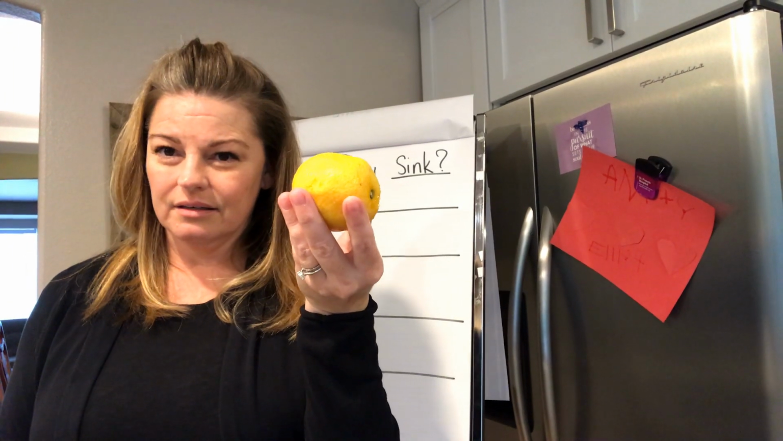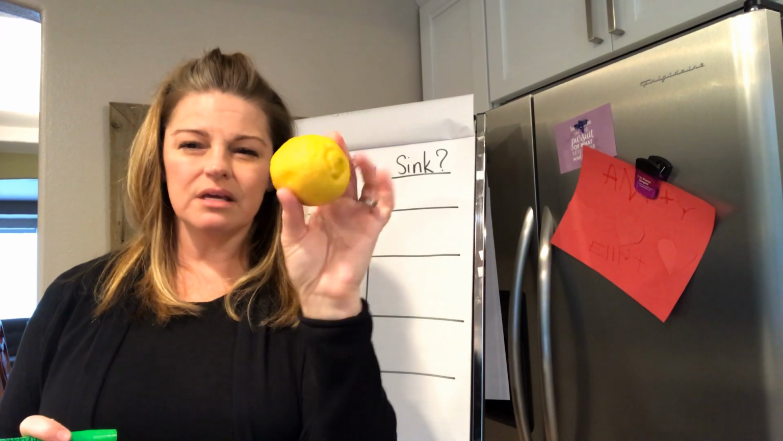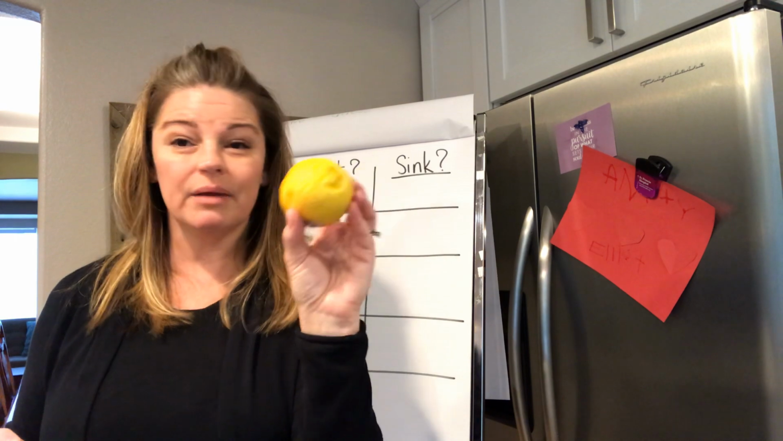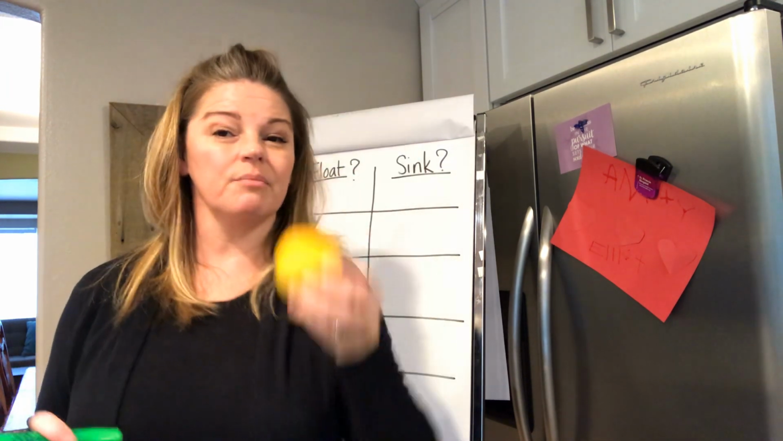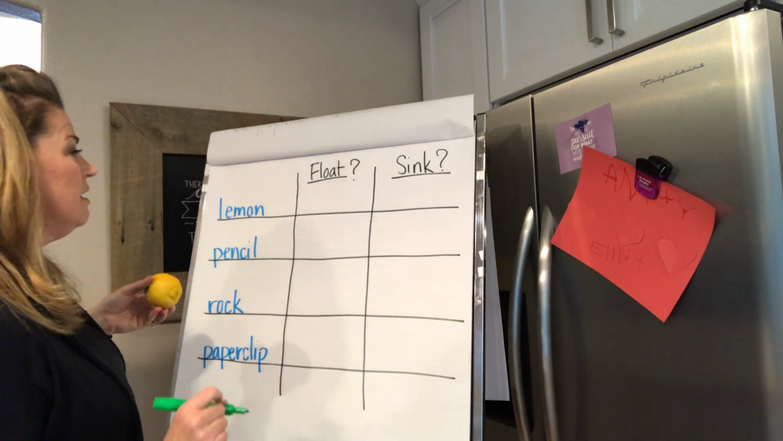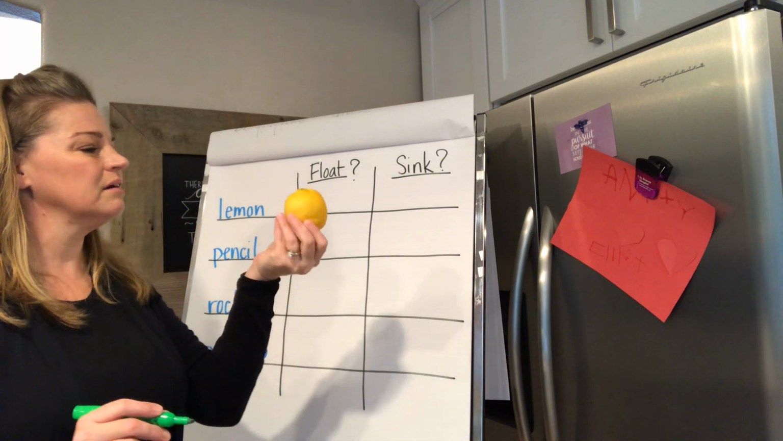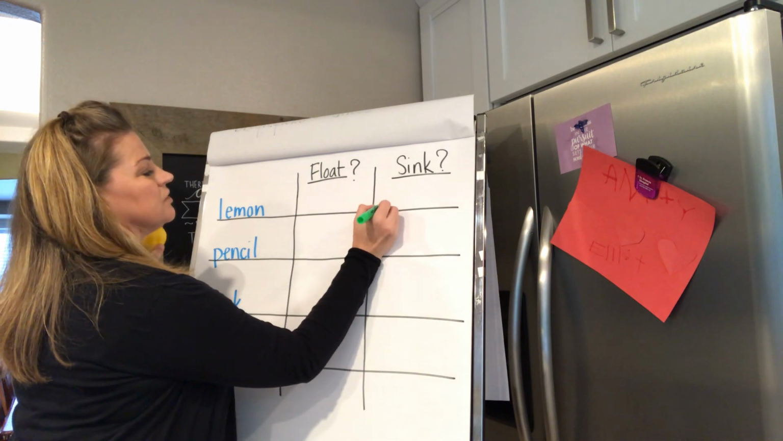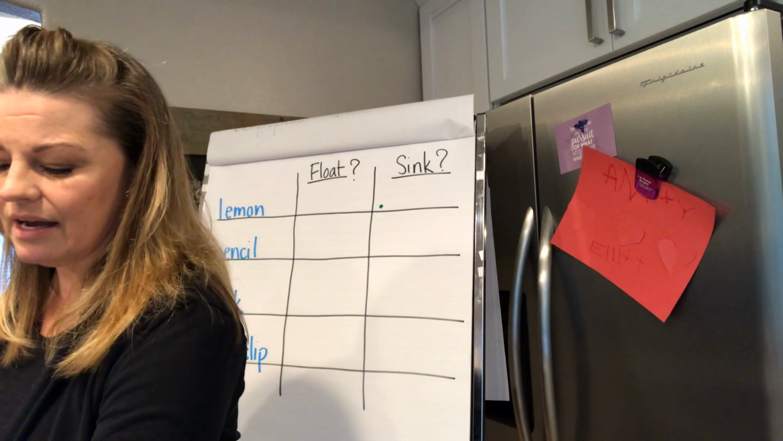Do we think this lemon will go to the bottom, or is it going to stay up on top? Thinking of a lemon, kind of like an orange, kind of like a banana. Do you think that's something that would float on top of the water or not? I'm gonna guess, I don't know, it's not very big. I'm not sure. I'm gonna put a little dot over here. I think it might sink. I'm gonna set that guy down now.